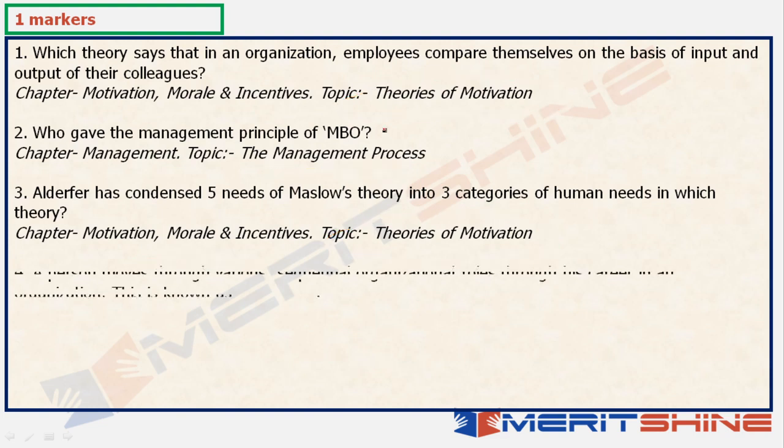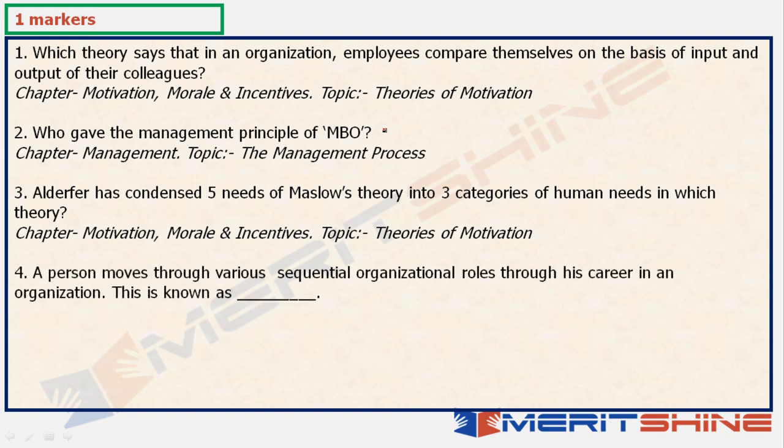Yes, it was. A person moves through various sequential organizational roles through his career in an organization. What is this known as? You'll obviously have to have the options. You can take the help of the options, but even if you don't have the options, you can say that this is what career path means, right?